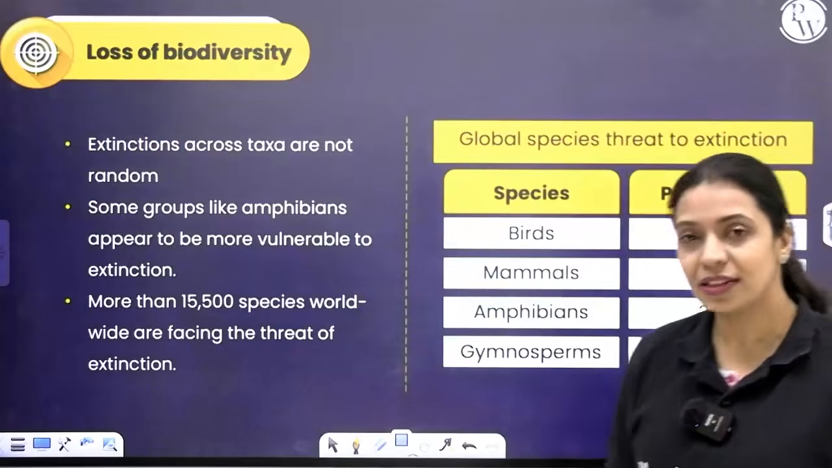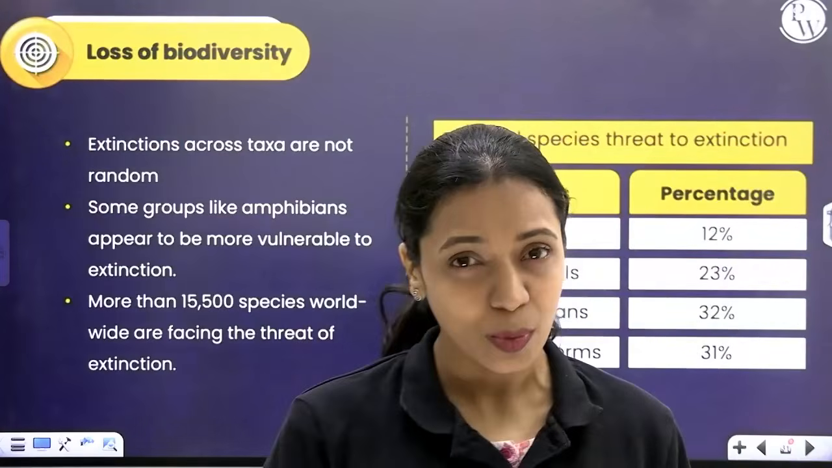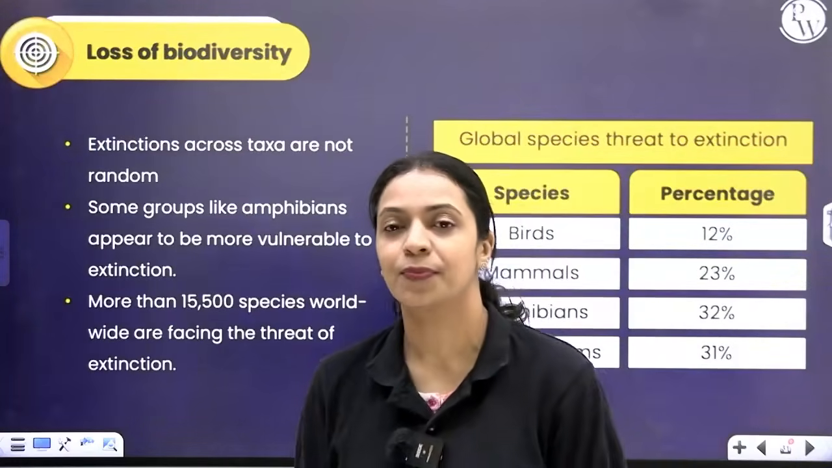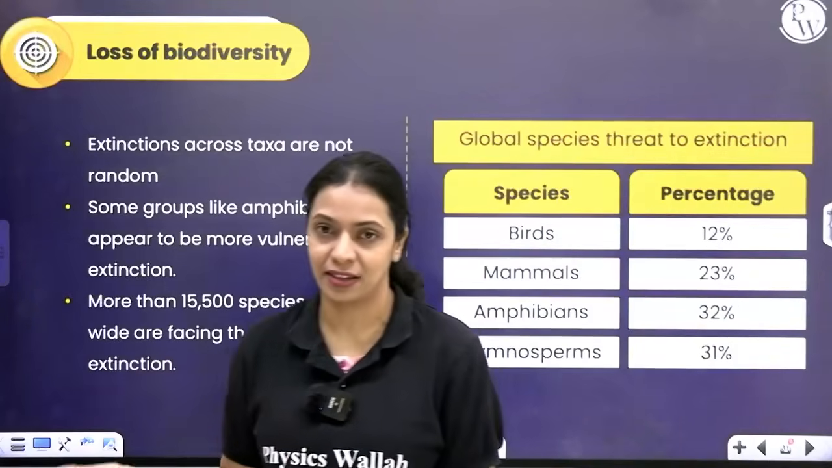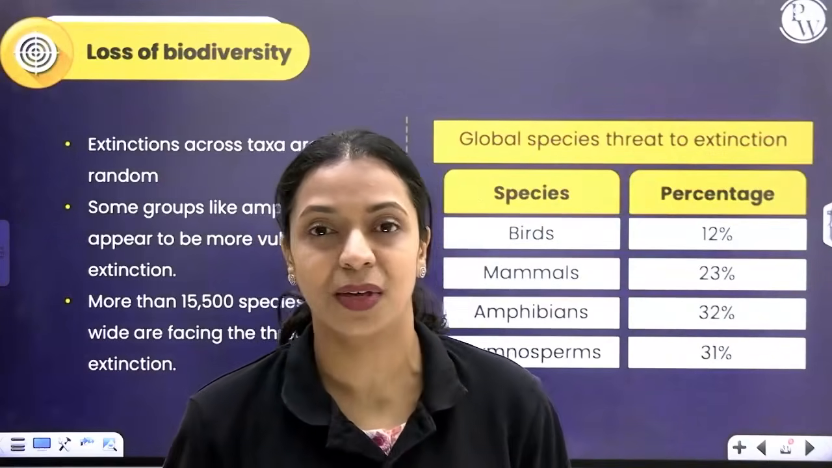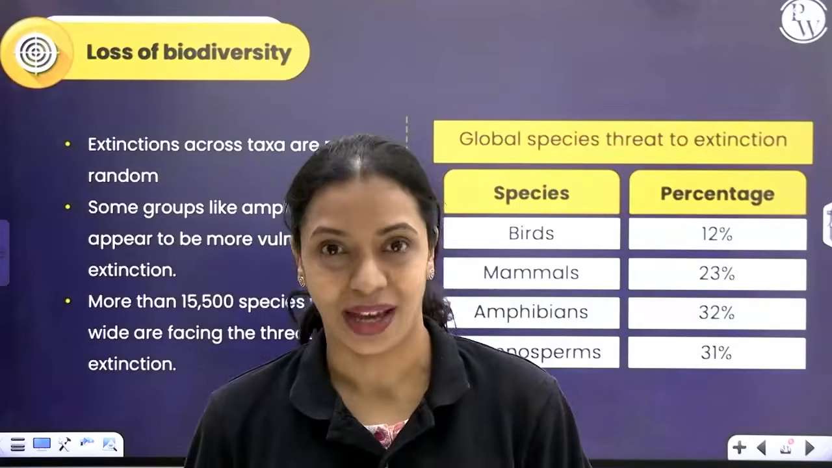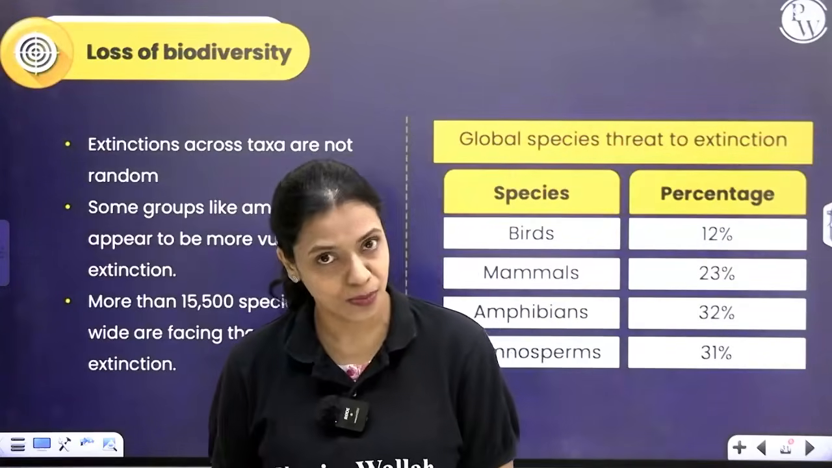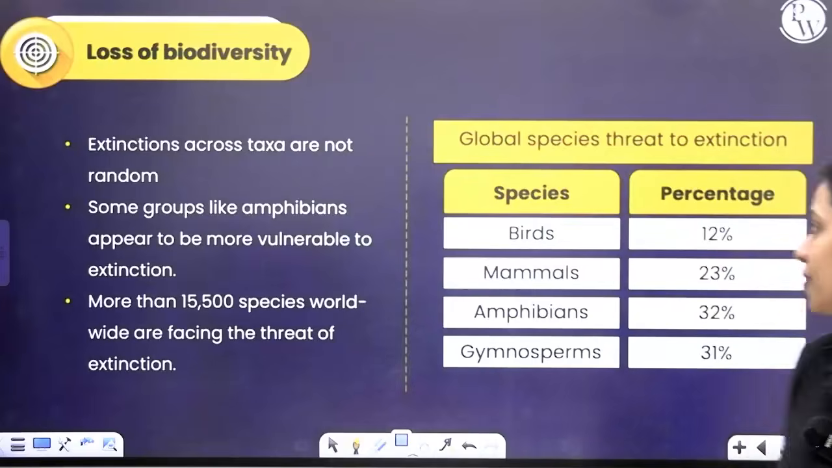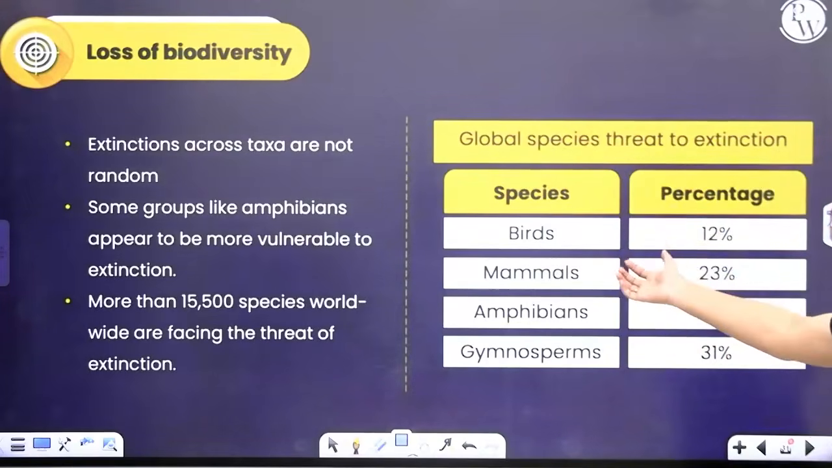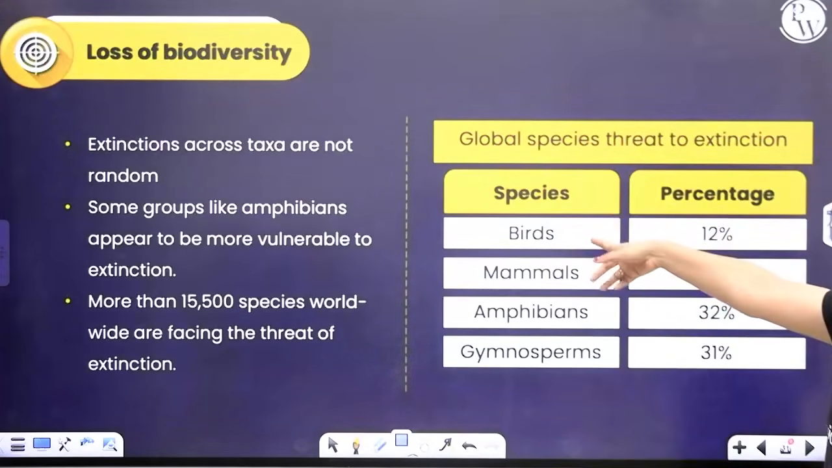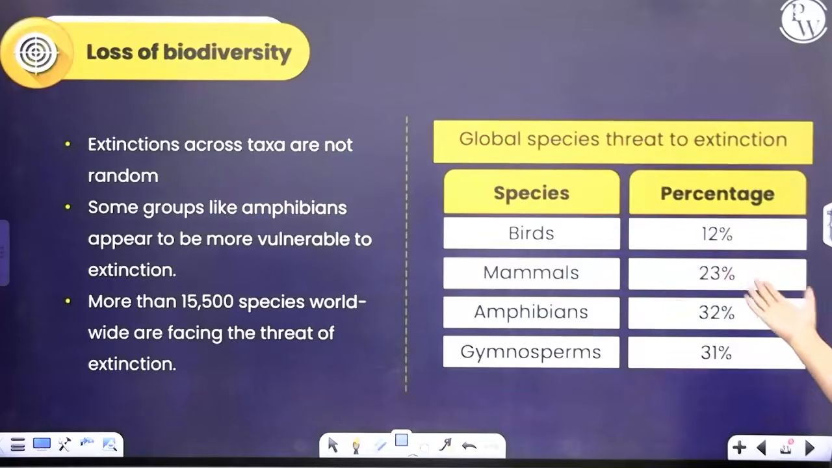Now, it's not like all the species, all the taxonomic groups are equally threatened to go extinct. Some species are found to be more vulnerable than the others. If you consider vertebrates, amphibians are more vulnerable to extinction. If you consider plants, gymnosperms are more vulnerable to extinction. See, according to this data, currently 12% of all birds described are facing the threat to extinction, 23% of mammals, 32% of amphibians, 31% of gymnosperms. You can see how almost 1/3 of the species of amphibians and gymnosperms are facing a threat to extinction.